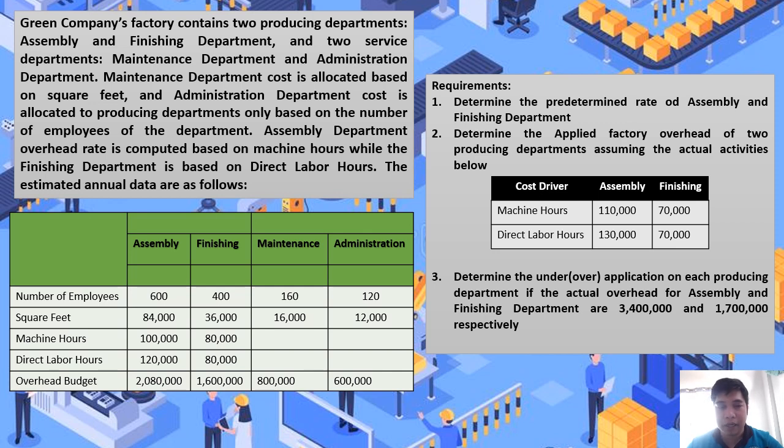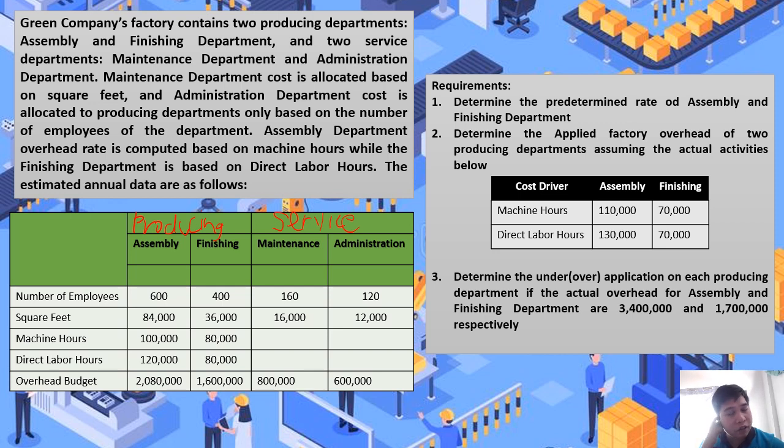In this case, ang sinabi natin dito, ang assembly at finishing department ay considered po yan as producing, di ba? Nilagay ko dyan, producing. Then, yung maintenance and administration, considered po yan as service. Okay? So sabi daw dyan, para mas madali natin siyang mai-transfer yung cost from service department to producing department, we have to identify the appropriate cost driver for each department.